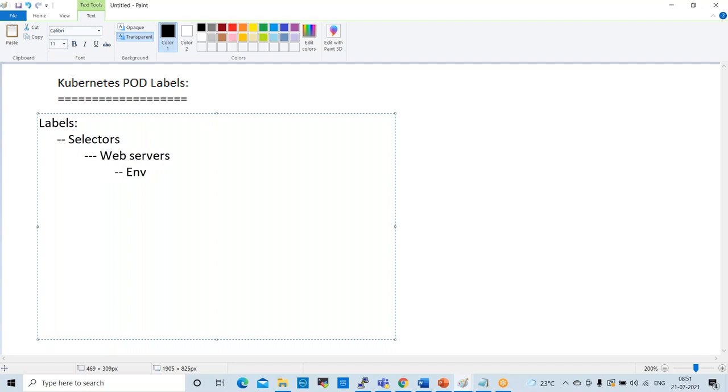Then we'll have environments. The environment is production, for example, prod. Inside of this, we'll have different teams: admin team, development team, or testing team.